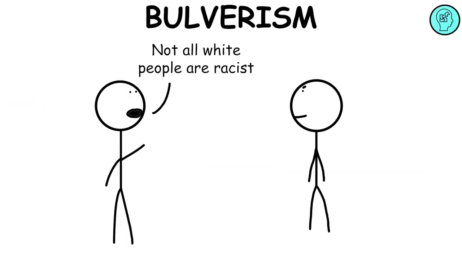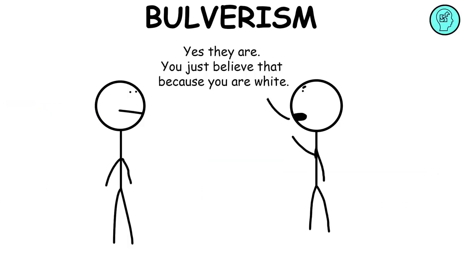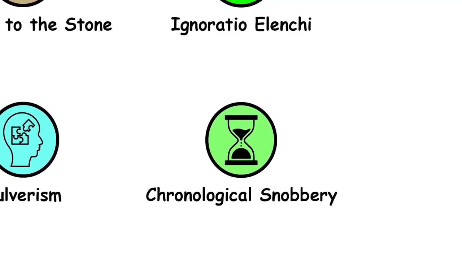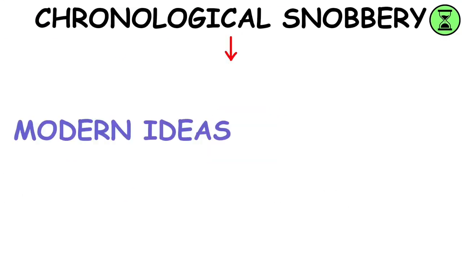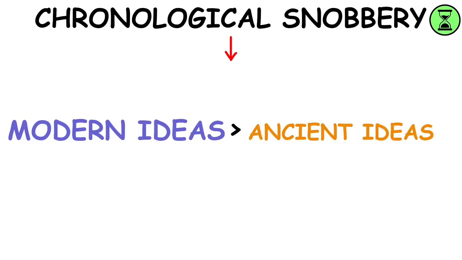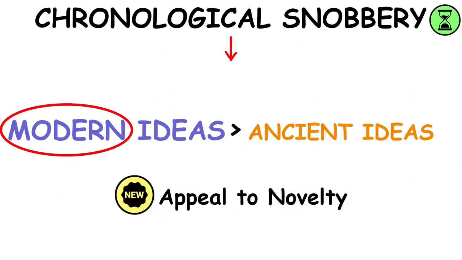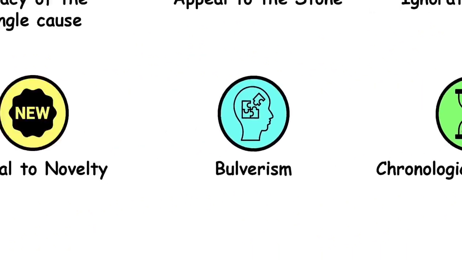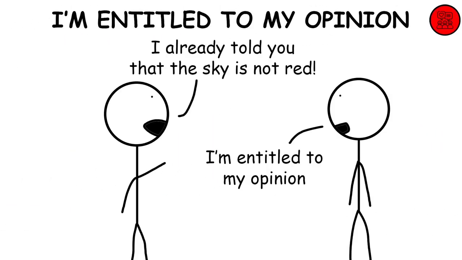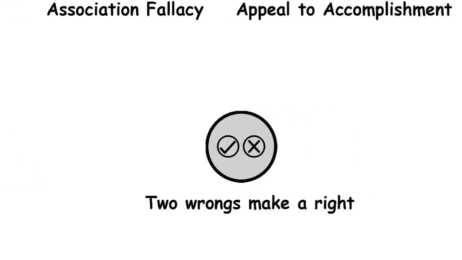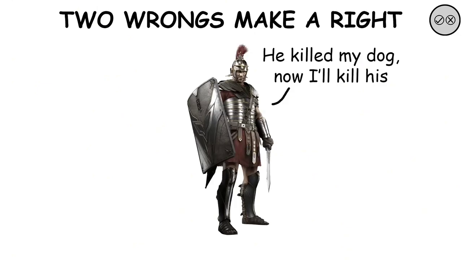Bulverism. It is the assumption and assertion that an argument is flawed or false because of the arguer's identity. Chronological snobbery. Chronological snobbery considers modern ideas superior to those from earlier ages just because they are modern. It's a form of appeal to novelty. I'm entitled to my opinion fallacy, when a person discredits any opposition by claiming that they are entitled to their opinion instead of logically analyzing said opposition. Two wrongs make a right. It's an argument in which an allegation of wrongdoing is countered with a similar allegation.